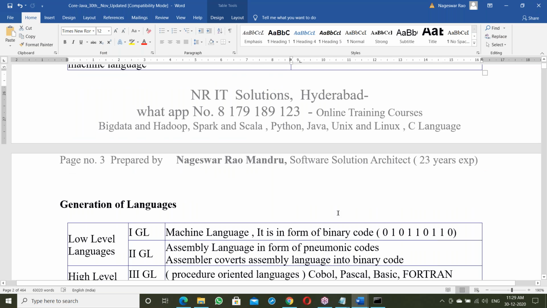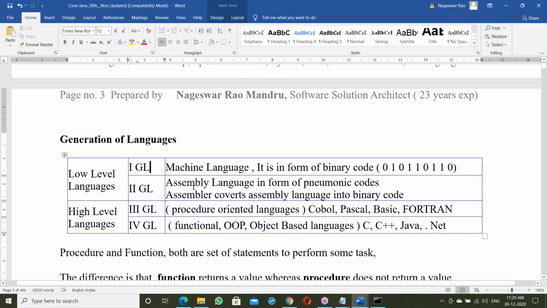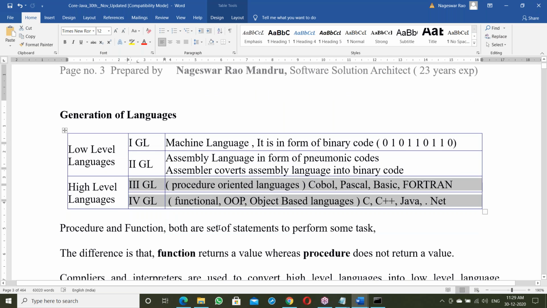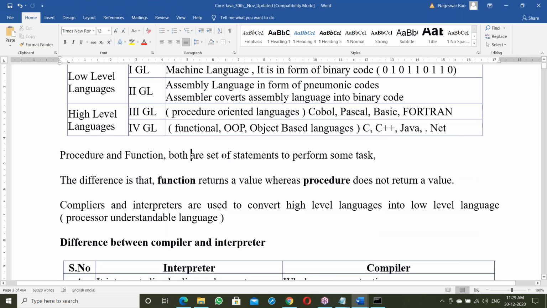Next, see generation of language. First and second generation come under low level language. Third and fourth come under high level language. Okay, procedure and function both are sets of statements to perform some task. The difference is that a function returns a value whereas a procedure does not return a value.